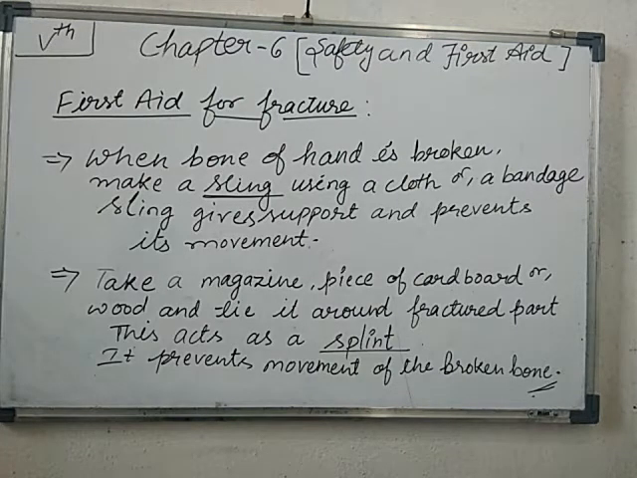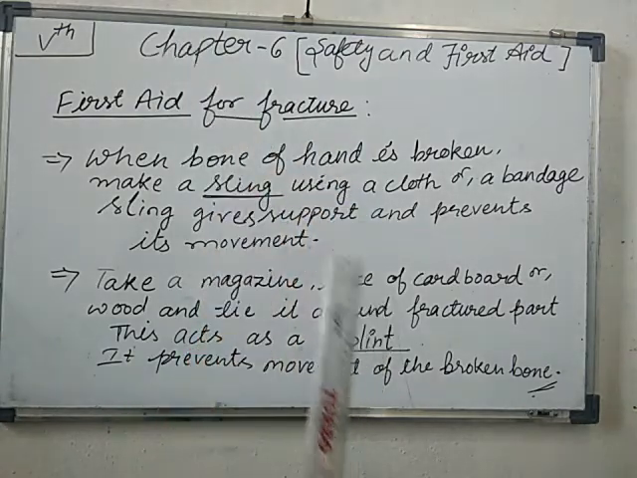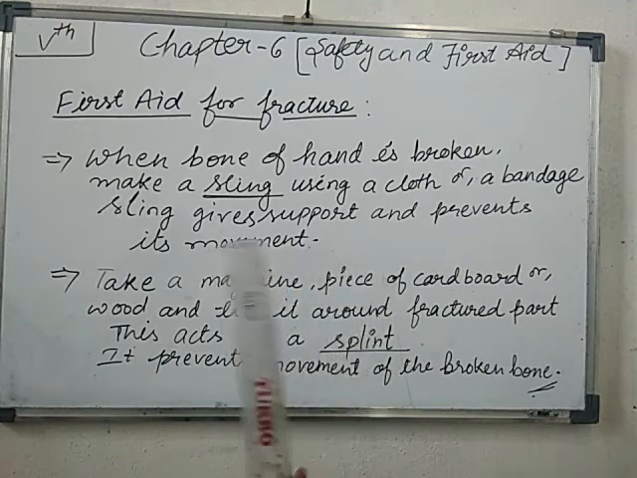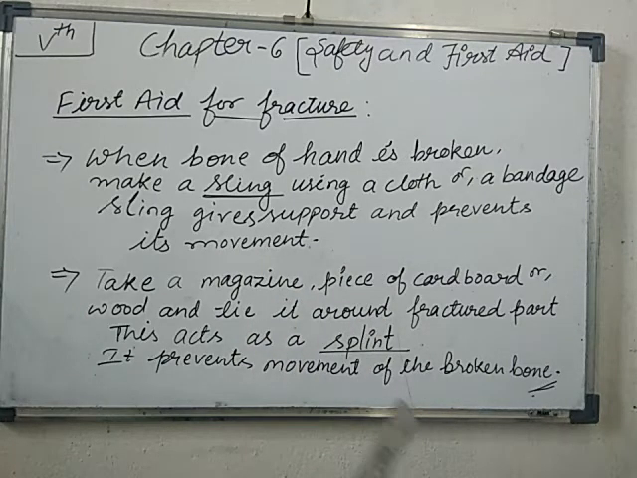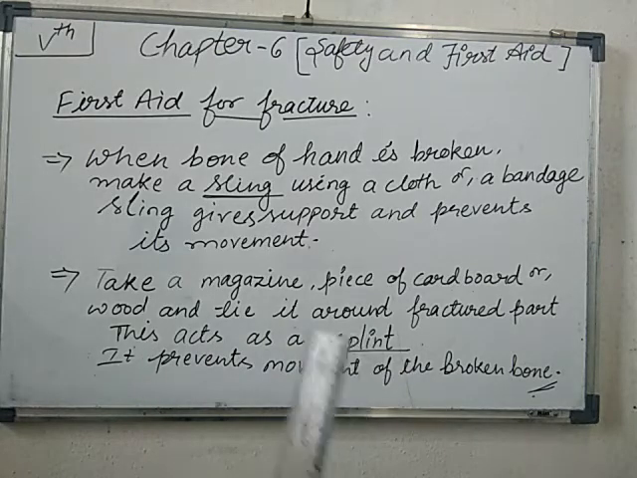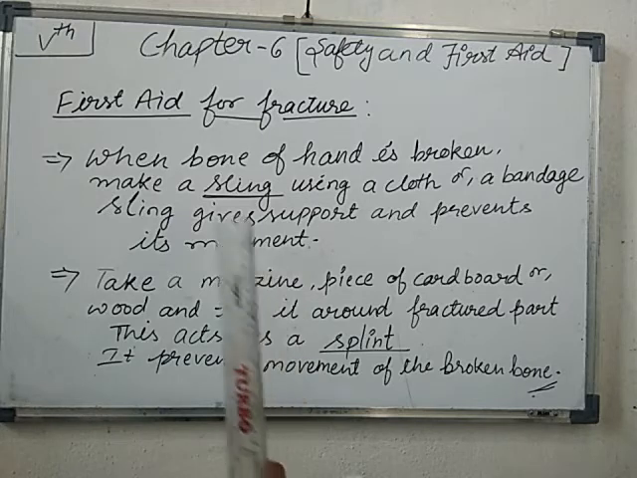Students, if we are talking about first aid for fracture, firstly we should know what a fracture means. A fracture is a crack, or you can say a break in a bone. It may occur due to an accident. Sometimes a fracture is very light, and sometimes it may even cause death. You must know that there are two types of fracture: the first is the simple fracture, and the next is the compound fracture.